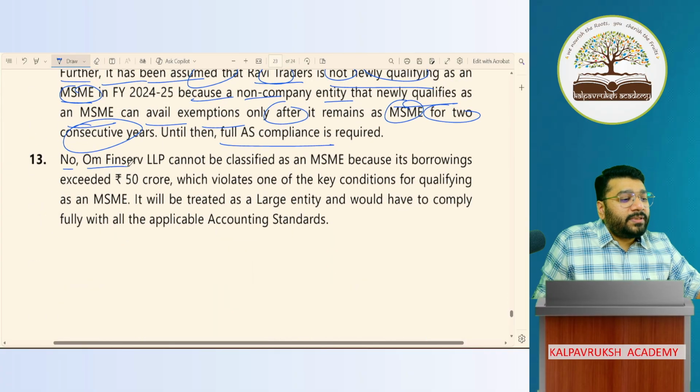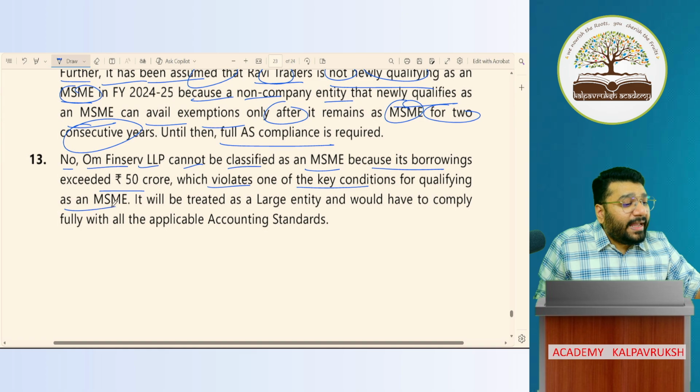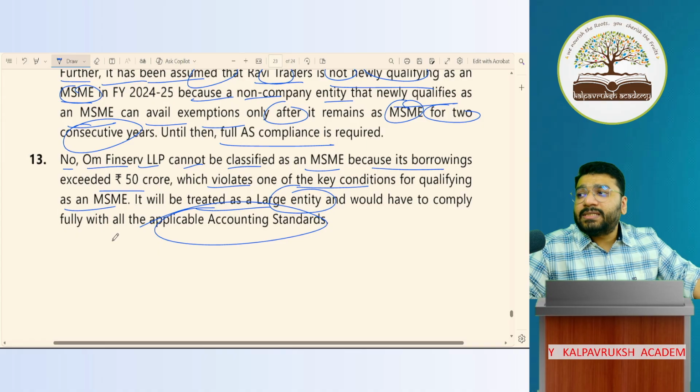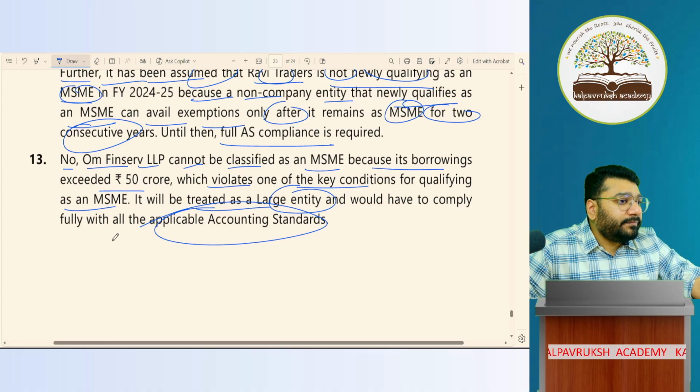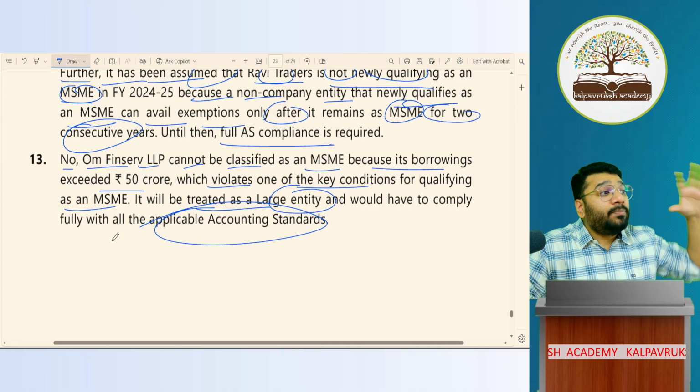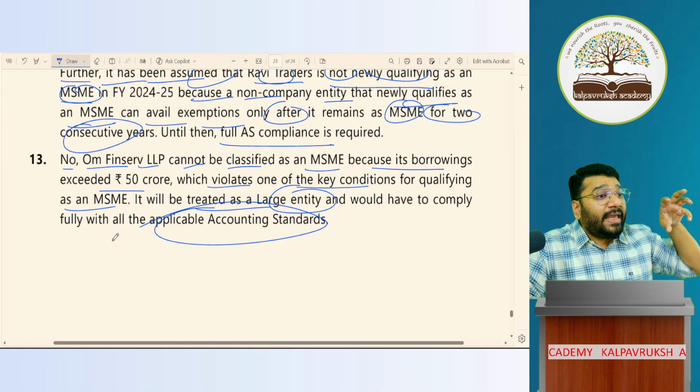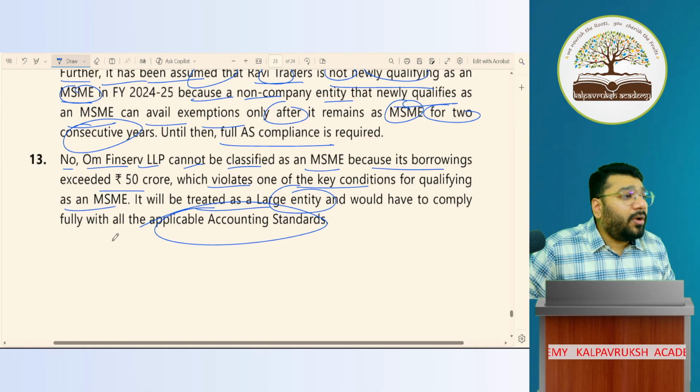No, Om Finserv Limited cannot be classified as MSME because its borrowing has exceeded 50 crores, which violates one key condition of qualifying as MSME. So it will be treated as a large entity. All AS is applicable. If this is asked for 1 mark or 2 marks, this answer is fine. If it is coming for more than 2 marks, you write the provision first, then the facts of the case, and then the conclusion. Got it? Not got it? Okay.